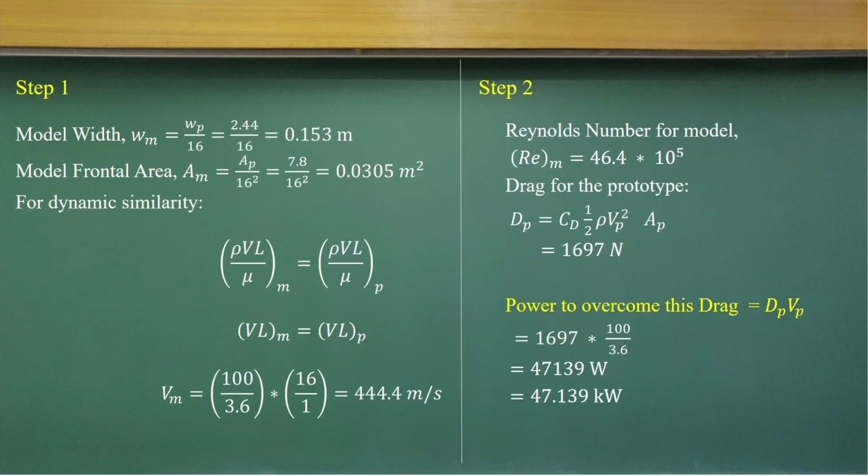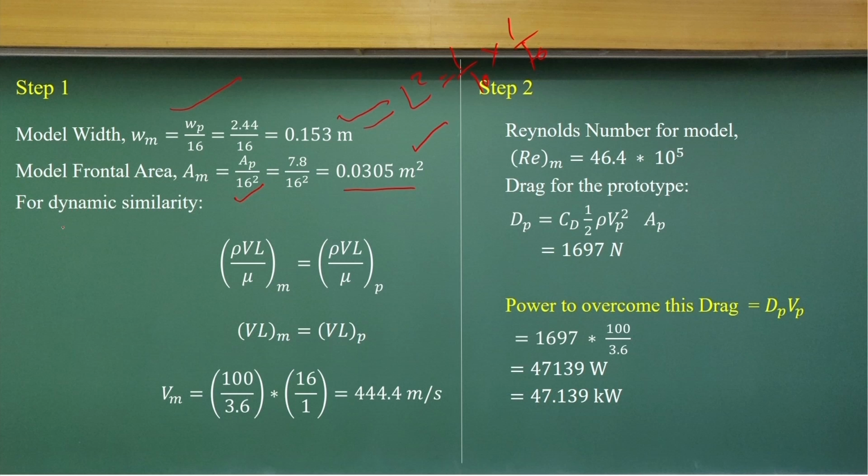Now, the model width is given with a scale ratio, so we can compute what the dimensions could be. For the model frontal area, since the length scale is 1 by 16, in area we will have L squared, that means 1 by 16 squared, so we use that to compute the model frontal area.